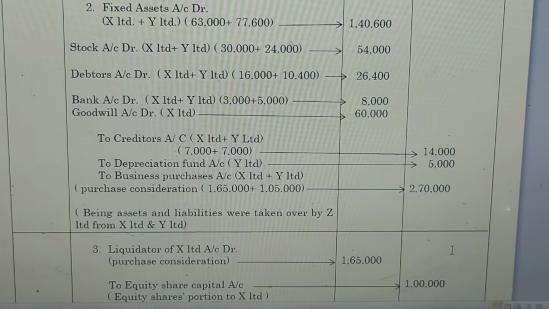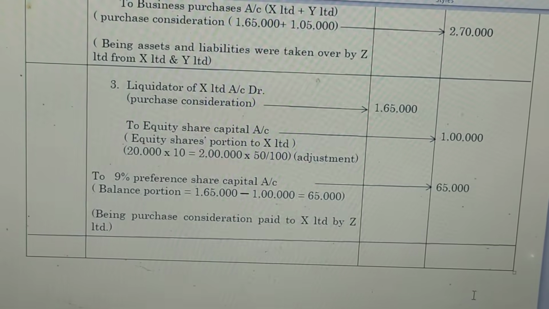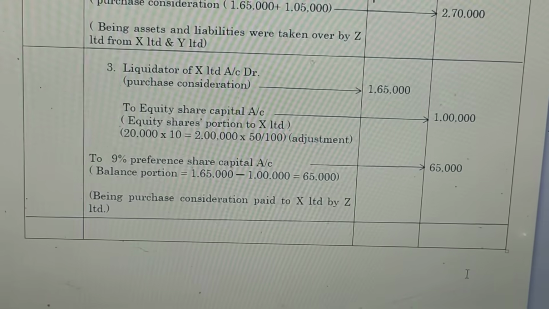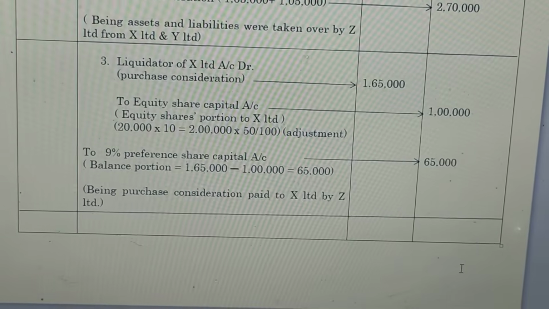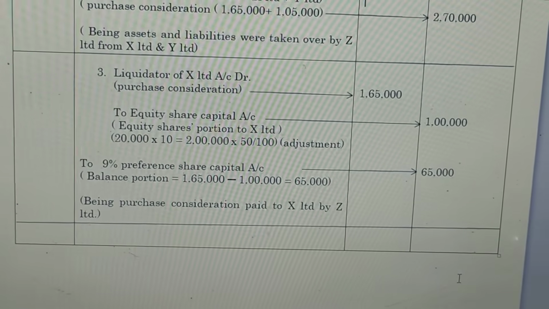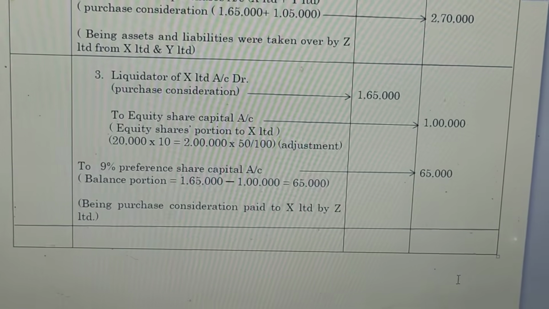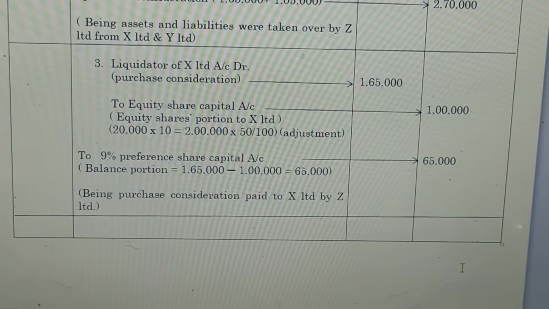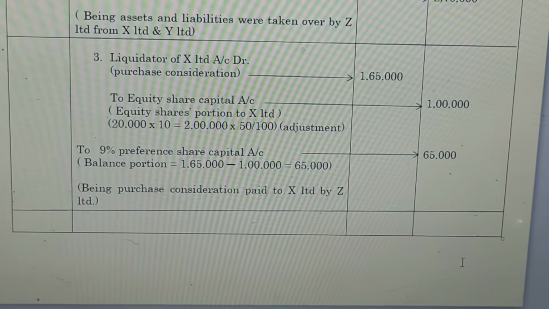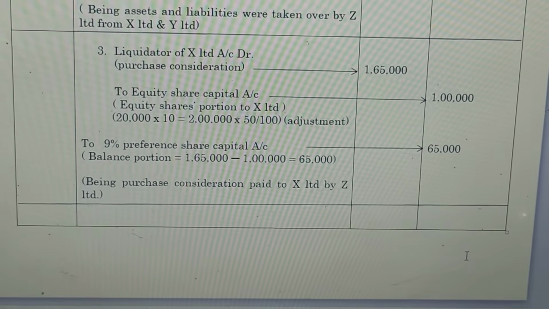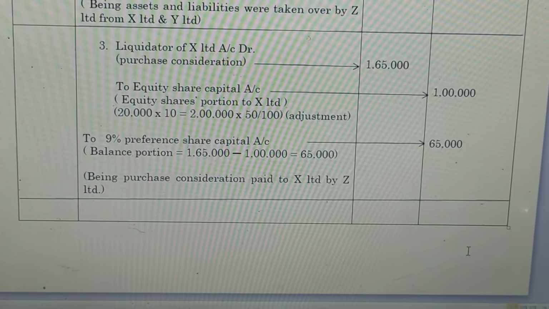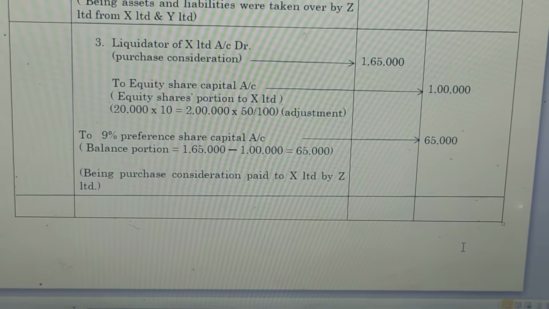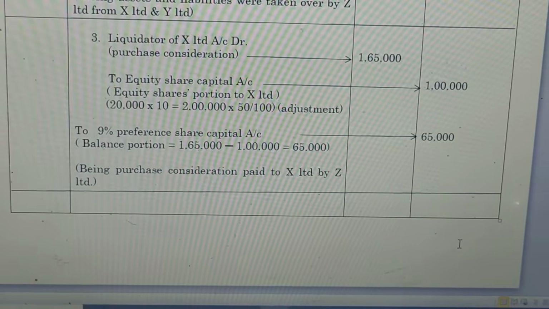And journal entry 3, liquidators of X Limited account debit. It means purchase consideration value of X Limited. The amount is rupees 1,65,000, which we have to mention in the debit side. And to equity share capital, equity share portion to X Limited. The amount is rupees 1 lakh. So as per the adjustment, the number of equity shares is 20,000 and the price per share is 10. So the total value of equity share is 2 lakh. The 50% portion is 1 lakh.